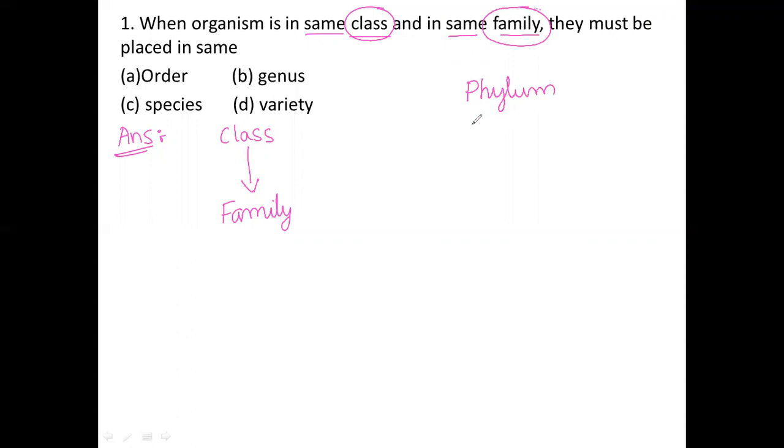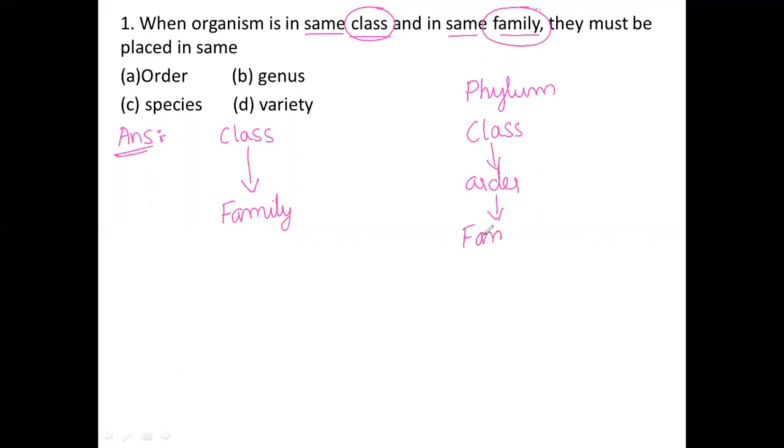Next after phylum comes class. After that, order, right? Next after that, family.